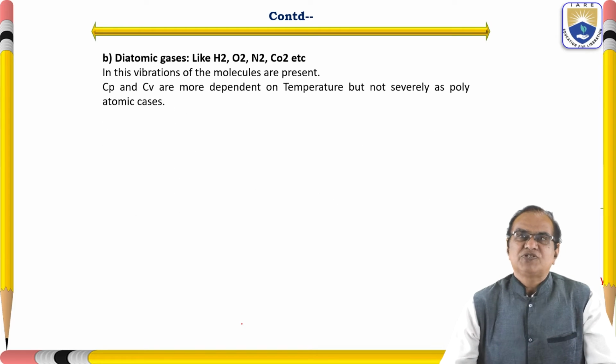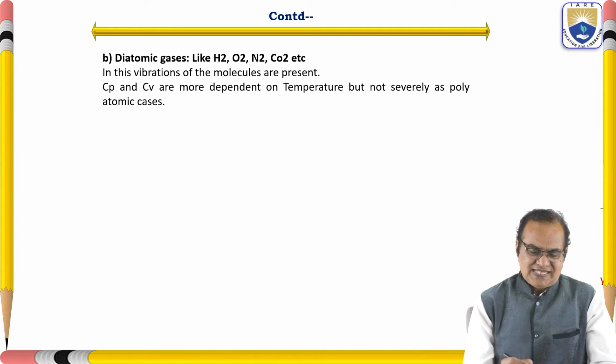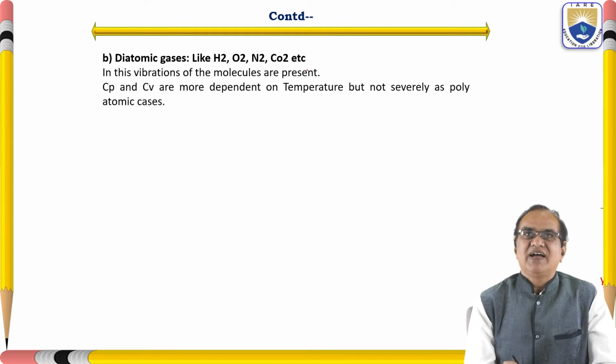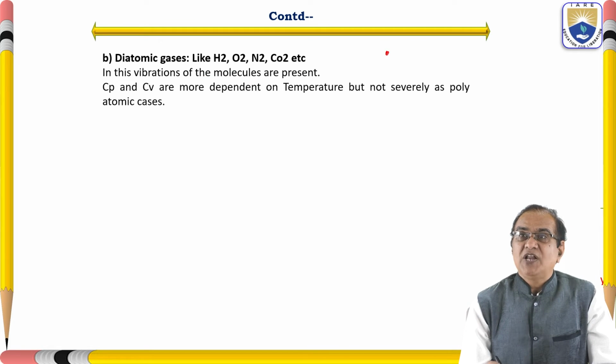The second case is the diatomic gases like hydrogen, oxygen, nitrogen, carbon dioxide, etc. In these, vibrations of the molecules are present. The molecules will vibrate like this, and they will also go linear. So vibration plus linear motion will be there.